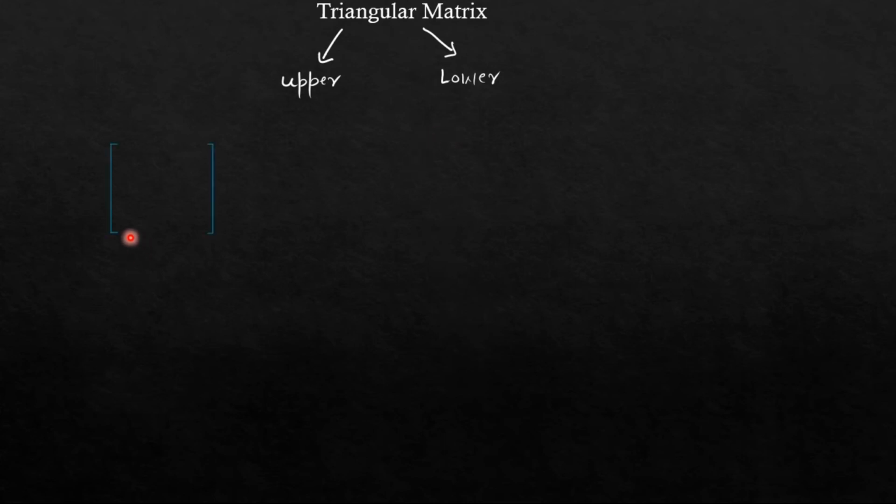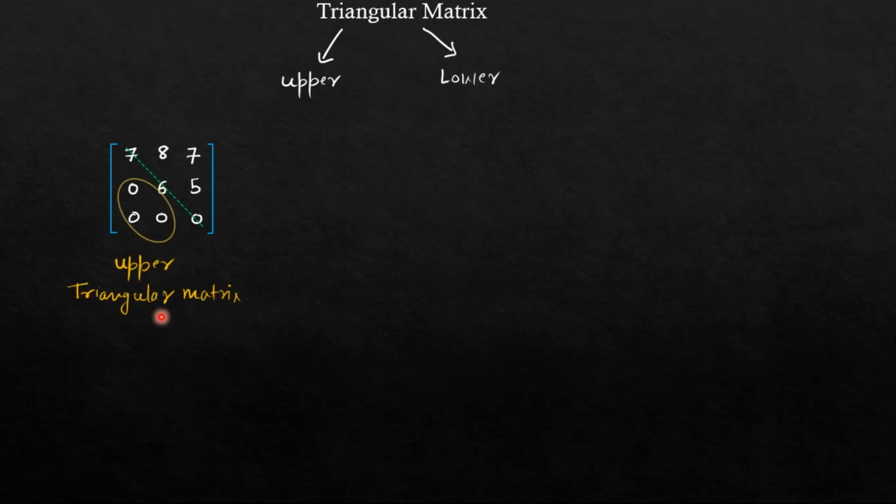Let us say we have a matrix whose elements are 7 8 7 6 5 0 and 0 0 0. So this is my matrix and these are my diagonal elements. You can see below the diagonal elements, all the elements are 0. So this is my upper triangular matrix. You can see a triangle is formed on the upper side. That is why it is upper triangular matrix. Remember, in upper triangular matrix, below the diagonals, all the elements should be 0.